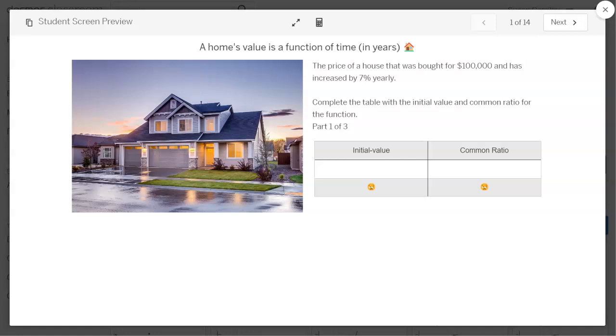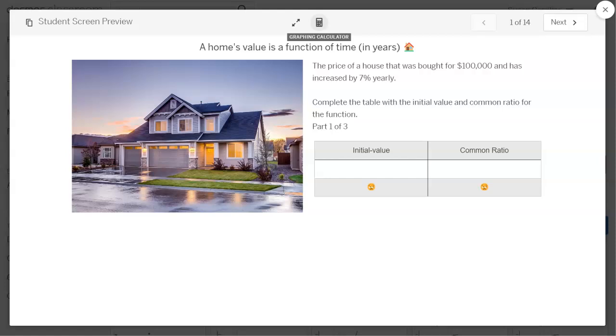So this first screen will be a review of exponential growth. The students will be asked to type in an initial value and a common ratio. It will give them a smiley face if they get both of these values correct. Once they have those correct, it'll move to part 2 and ask them to write an equation. They can just use X and Y for these equations, by the way, and it will tell them then to use their equation in part 3 to answer a question. If they get that correct, it will give them confirmation by saying good work at the end.